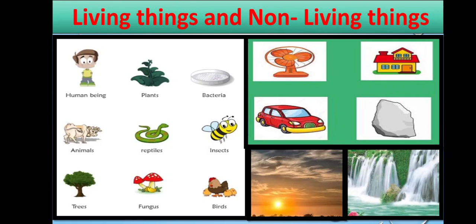And fan, house, vehicles, stone, sun, water, moon, hills, these are some examples of non-living things. And do you remember how the living things differ from non-living things?